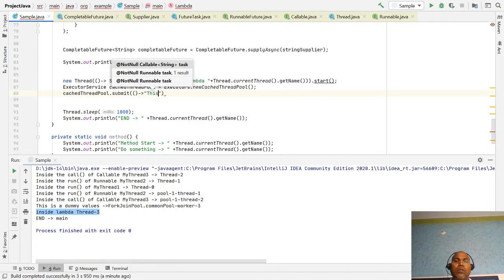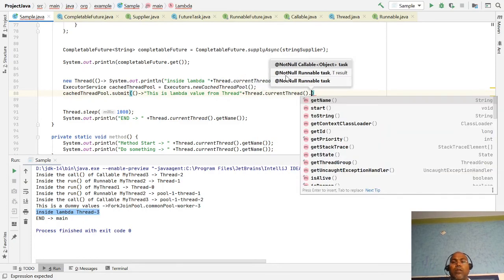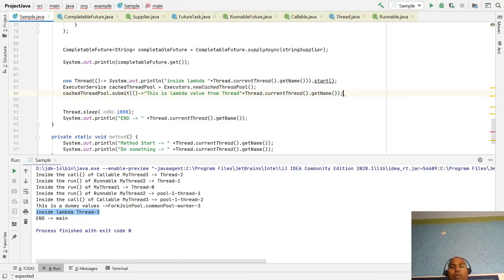This is a lambda value from the thread plus Thread.currentThread().getName().